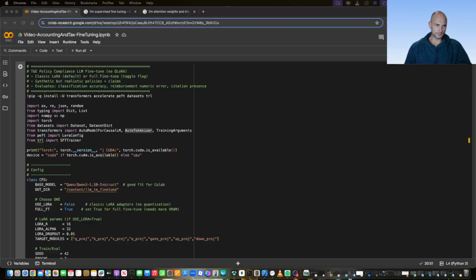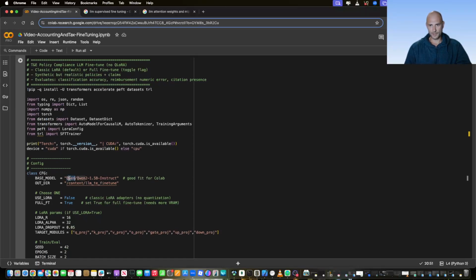So, first step is using the base model. We start with a pre-trained language model. In this case, we're going to be using Qwen. It's only a 1.5 billion parameters model. Normally the basic models are 7 to 9 billion.